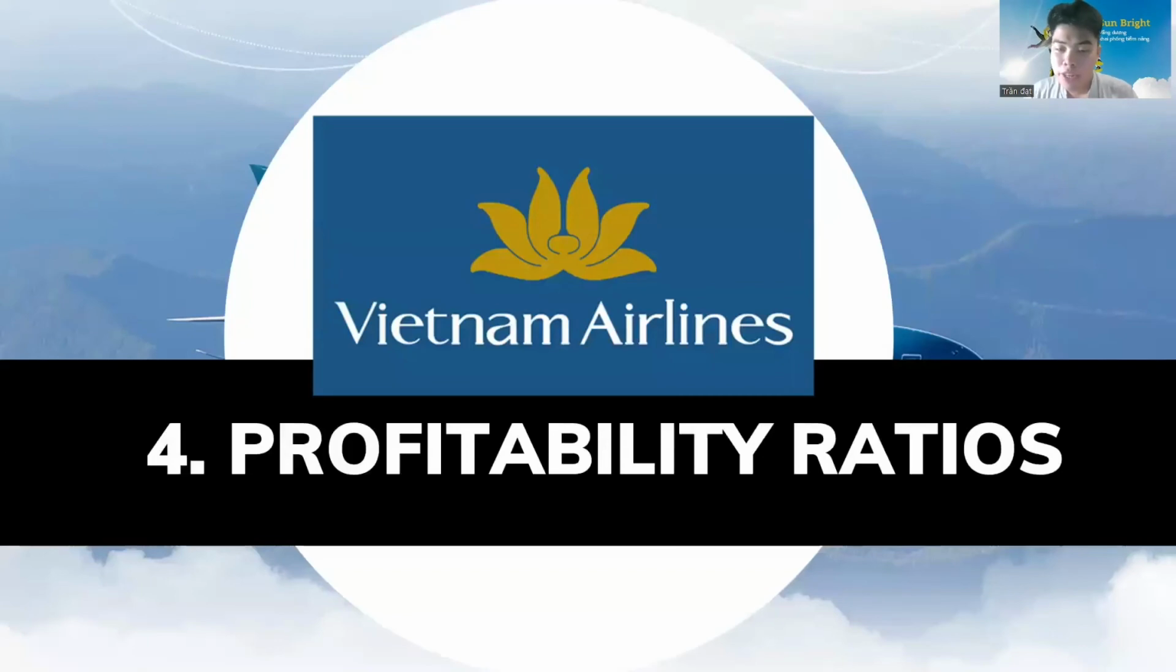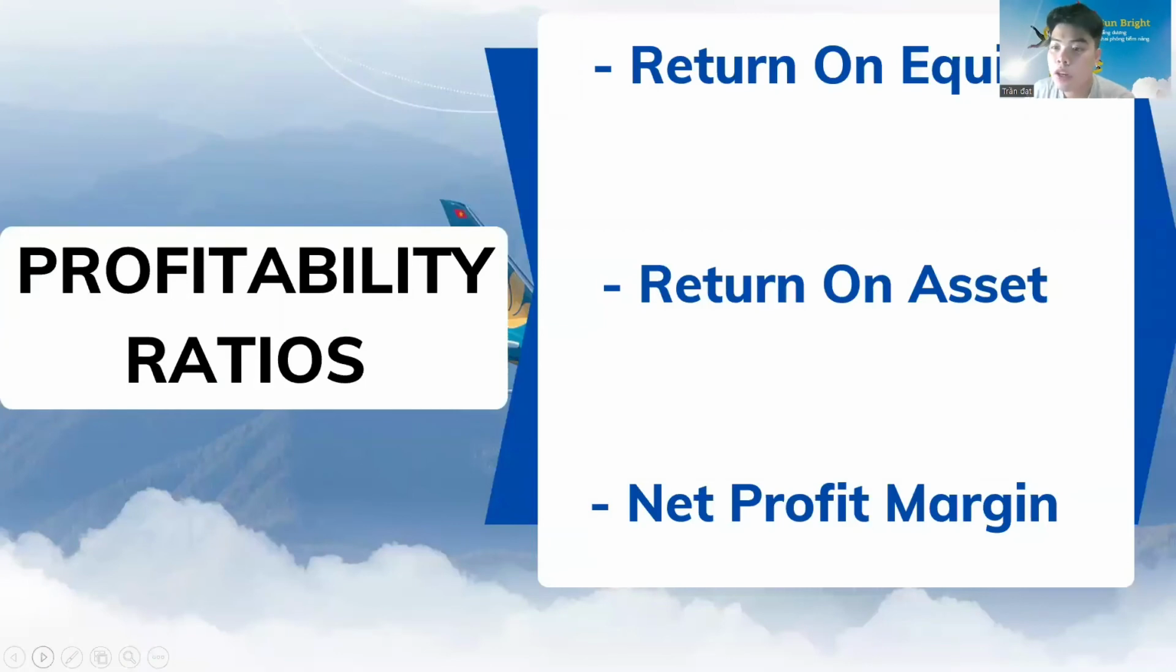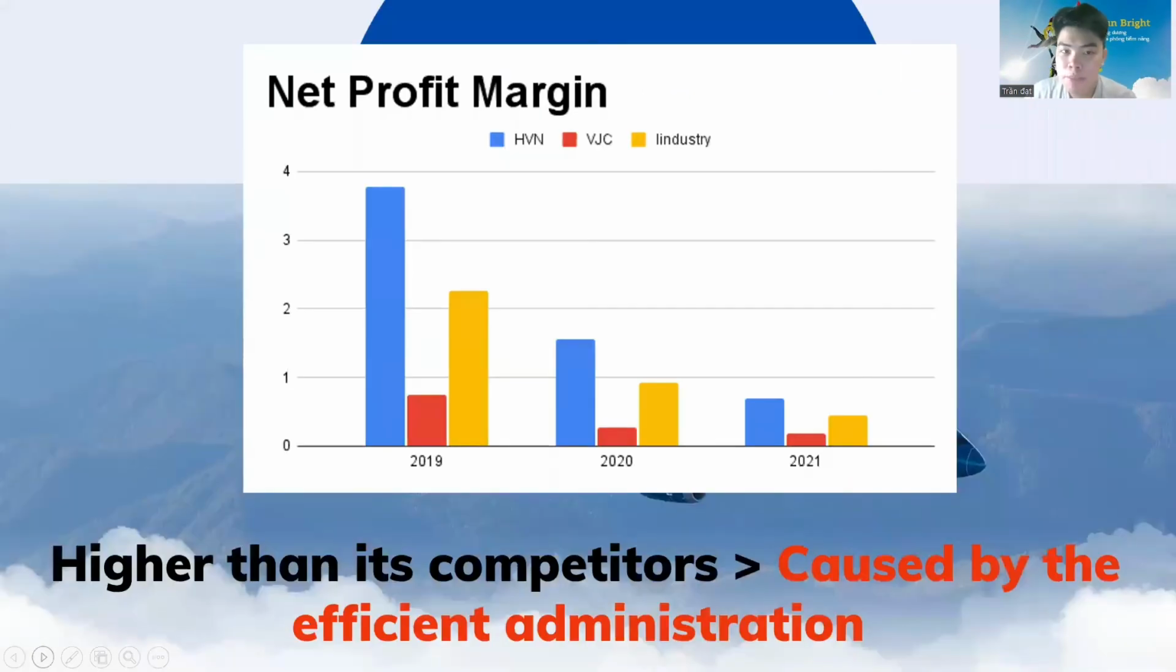Hello, teacher. Now I'm going to present and analyze with you the profitability ratios of Vietnam Airlines. So as the name mentioned, when it comes to profitability ratios, we're going to discuss how effectively the company creates profit. We're going to discuss the first one, return on equity, the second one, return on asset, and the last one, net profit margin.